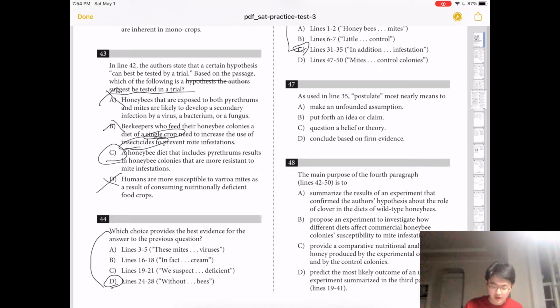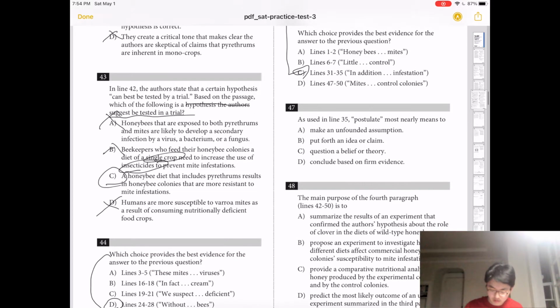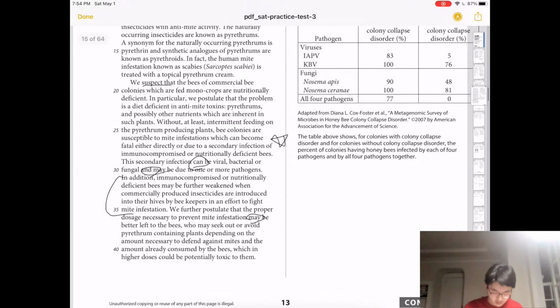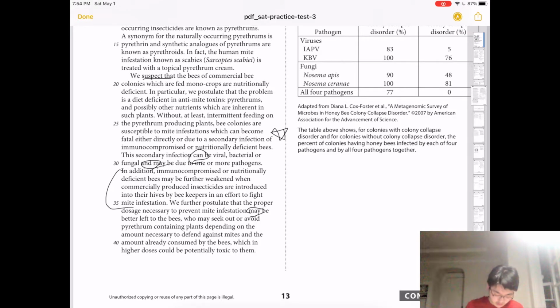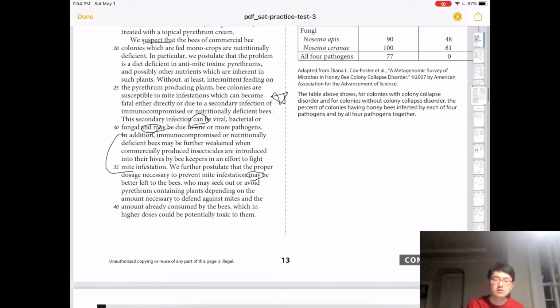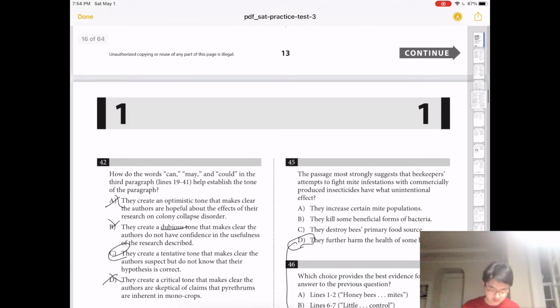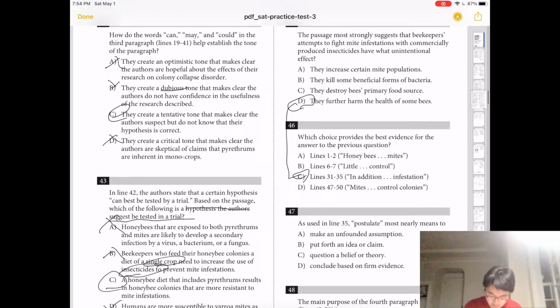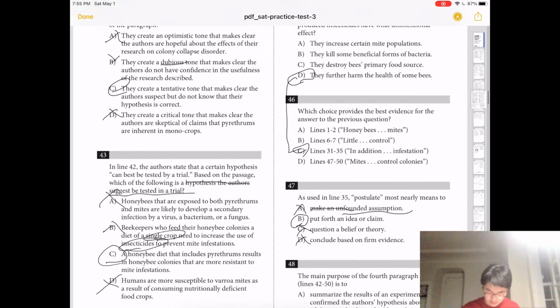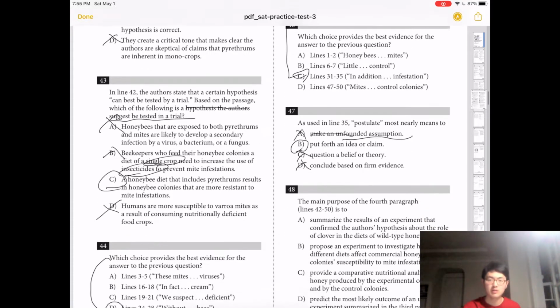Number 47, as used in line 35, postulate most nearly means to. Line 35 says, we further postulate that the proper doses are necessary. So it's like, the author's making a hypothesis, I guess. So it's not making an unfounded assumption. That just makes it sound negative, and this isn't anything negative. The author doesn't question the belief or theory. The author doesn't conclude because the author doesn't have firm evidence. So it has to be B. Put forth an idea or claim, that's basically making a hypothesis.